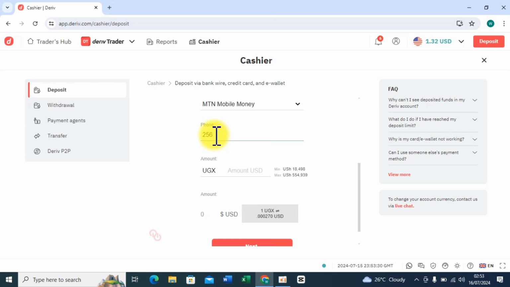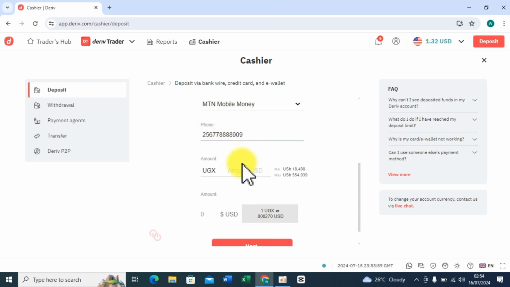Then after that, don't put a 0. You add your number like 7, and so on, until it is complete. It is supposed to be 9 figures minus the 0. 1 2 3 4 5 6 7 8 9.